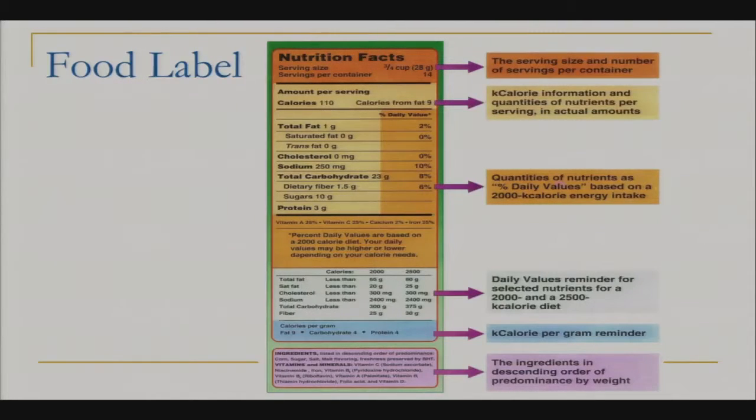And then, as you can see on this label, the serving size is 3/4 of a cup. So for every 3/4 of a cup of this product, you will see 110 calories, 1 gram of fat, 23 grams of carbohydrates, 10 grams of sugar, and 13 grams of protein. The number of servings in this container is 14. So if we're having more than the serving size, we need to multiply that number based on the number of servings we are having.